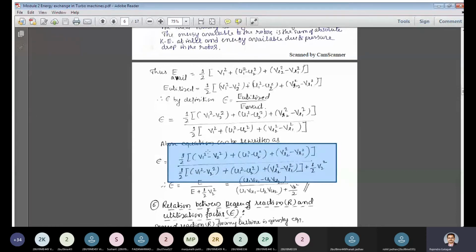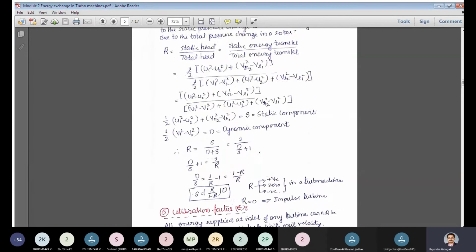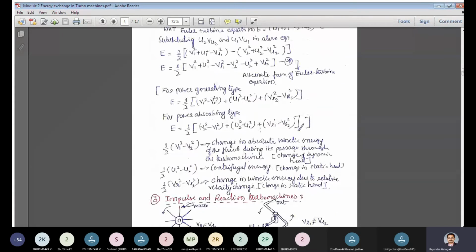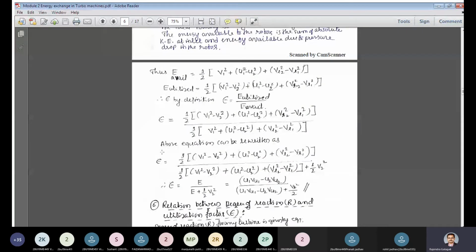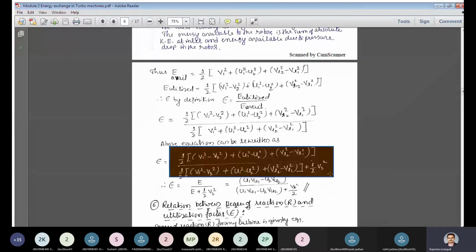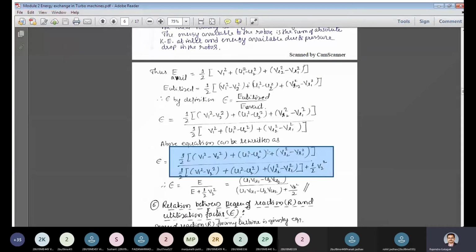So what is this, half V1 square minus V2 square? This is the E value, the energy term, as per the alternate Euler turbine equation, the alternative form. Another form of defining the Euler turbine equation is this. This is E, and similarly over here, this is the value of E. So when you are writing, the above term is E and the below term is E.